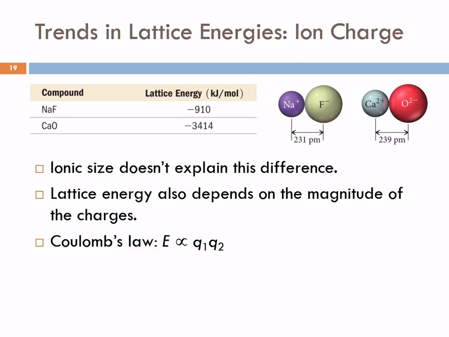Coulomb's law says that the energy is proportional to the charge of the first one times the charge of the second one. Well, here we have Q is +1 and Q is -1. Here we have +2 and -2. And so we're expecting this to be like 4 times as large. And look at that, that is roughly 4 times as large. So lattice energy depends on magnitude of charge. Higher charges, larger lattice energy. That make sense?